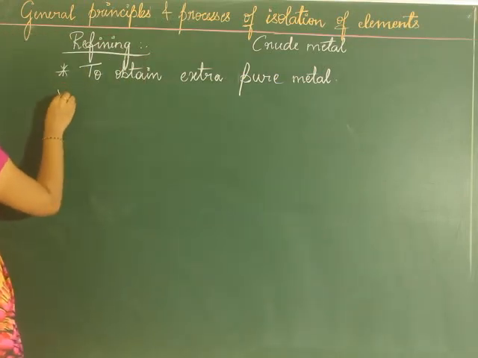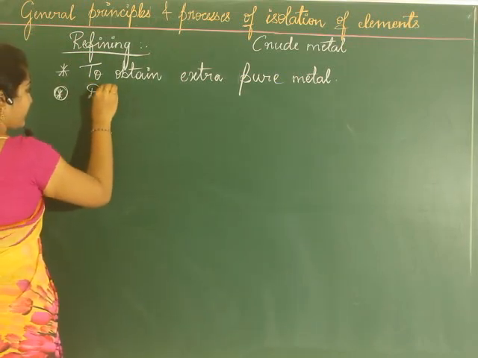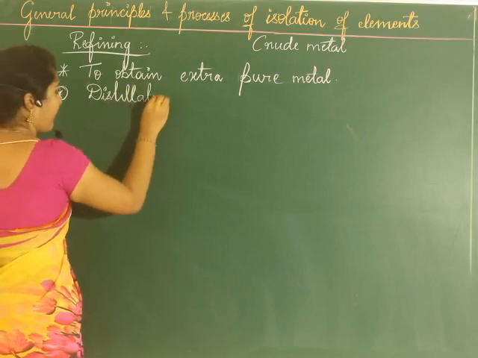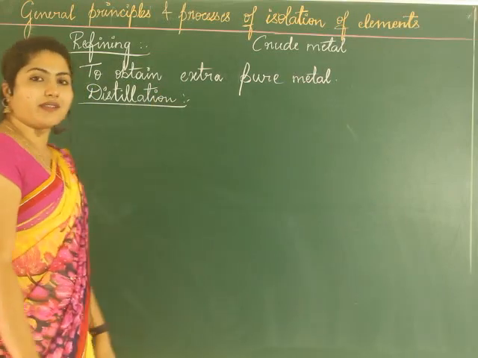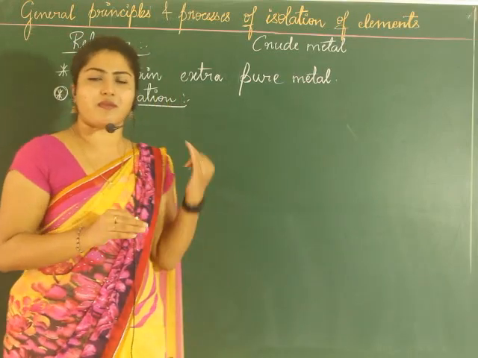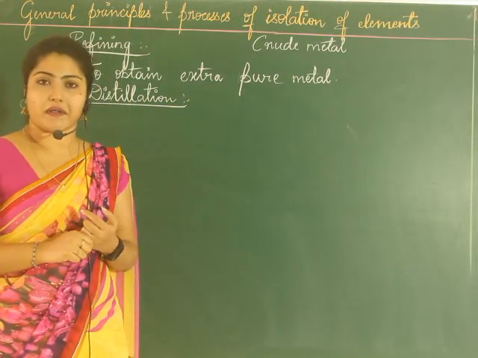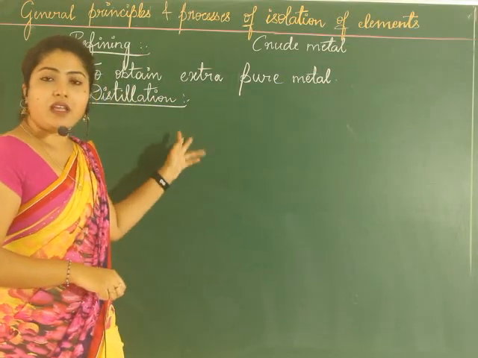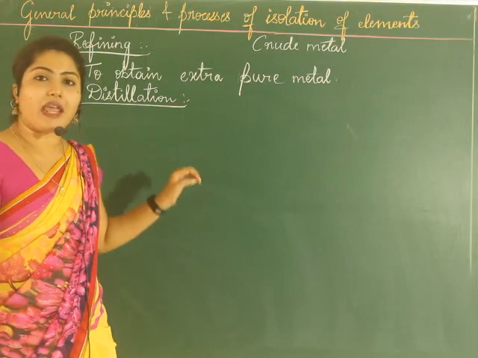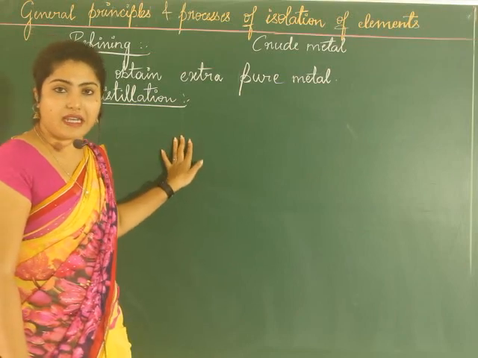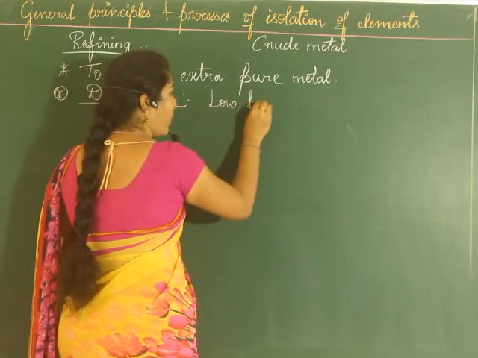So the first method is distillation. You might have heard enough about distillation. You might have studied about it as well in the first year, in the basic concepts of organic chemistry. So let us see what we have to do in this particular method. In distillation, the principle behind this is important. Which type of metals will be subjected to distillation? The metals which are low boiling.